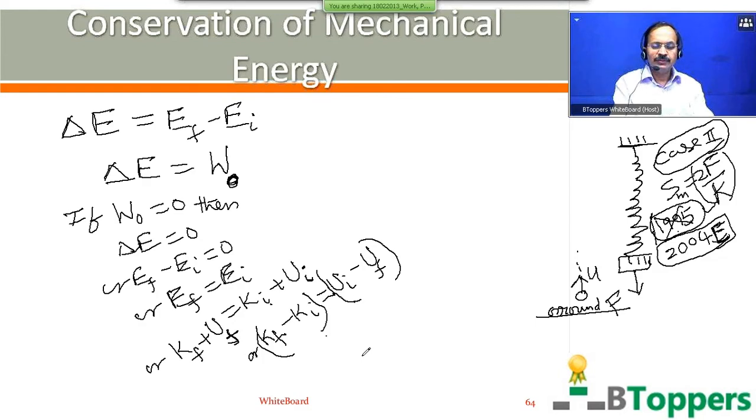At the same time, the gravitational potential energy of the body increases. So from the same equation you can write Uf minus Ui equal to Ki minus Kf. So Ki minus Kf gives you the decrease in the kinetic energy of the body or system. Uf minus Ui gives you the increase in the gravitational potential energy of the body or system. So the increase in the gravitational potential energy of the system is equal to the decrease in the kinetic energy of the system during any part of the motion, in the upward motion.